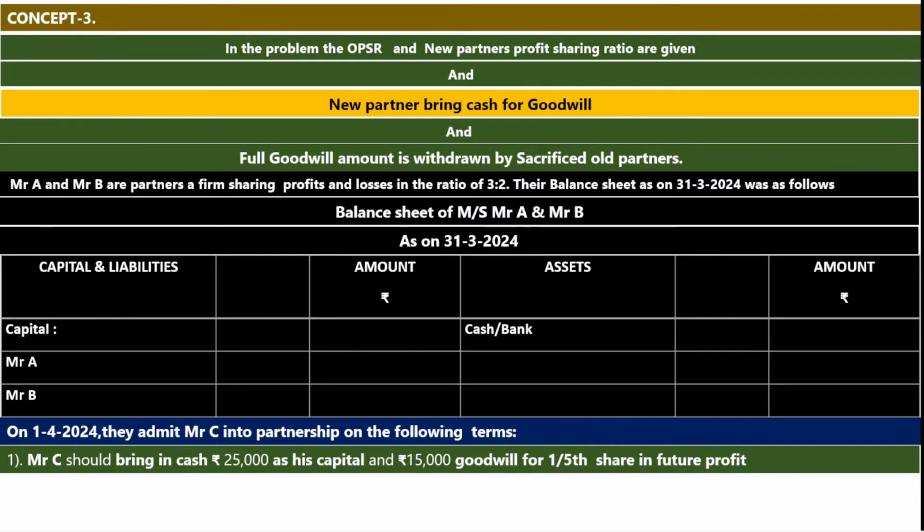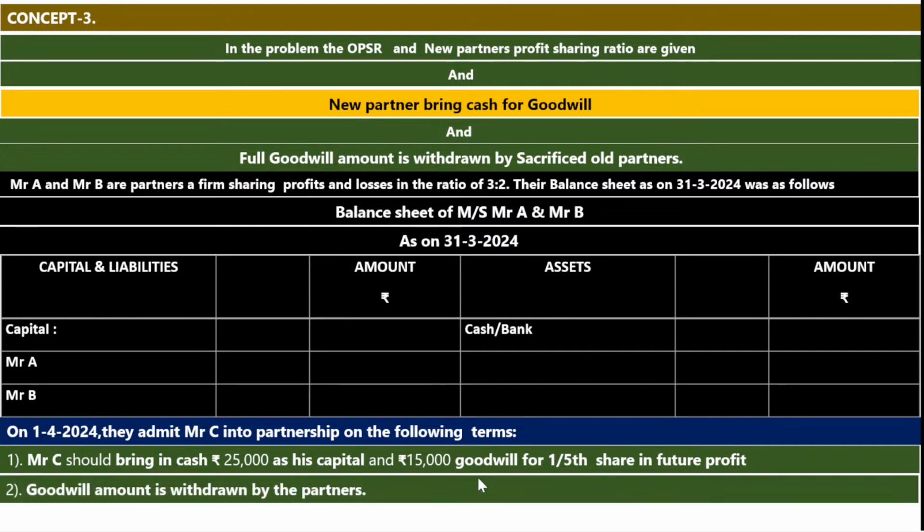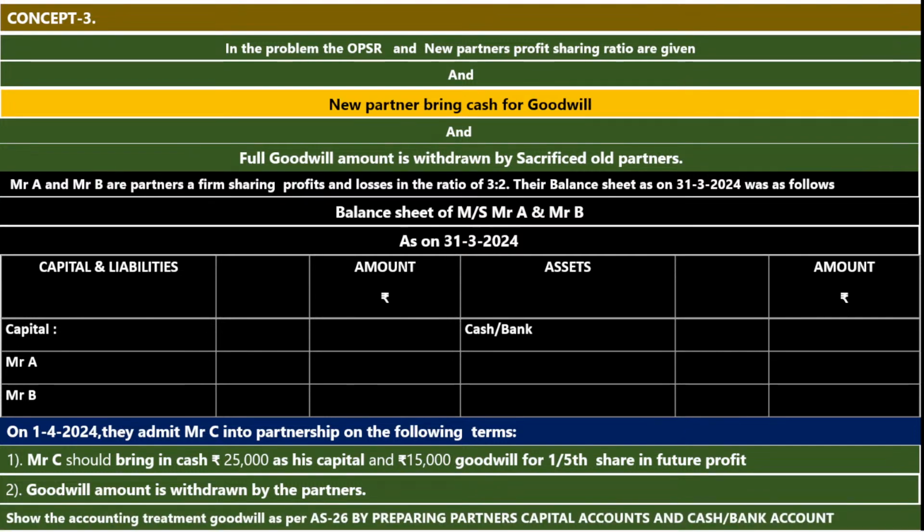Mr. C should bring in cash of rupees 25,000 as his capital and rupees 15,000 as goodwill for a 1/5 share in the future profit. Now see here, if the new partner brings cash for goodwill, the goodwill amount is withdrawn by the partners. Show the accounting treatment of goodwill as per AS 26 by preparing the partners' capital accounts and cash or bank account. Pause the video and note it down. Okay, let us start.